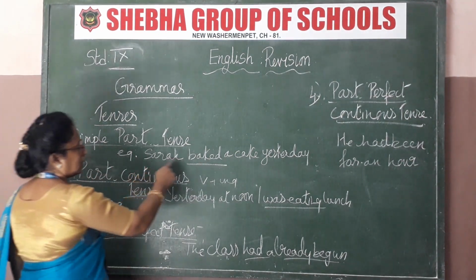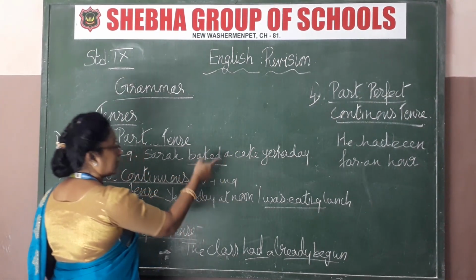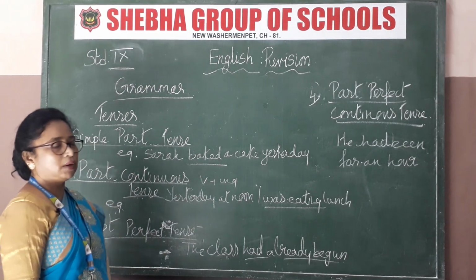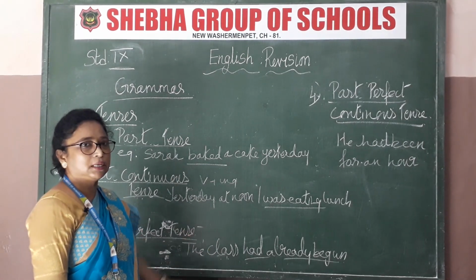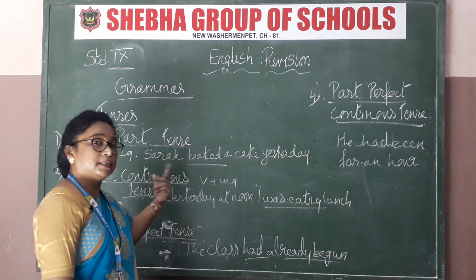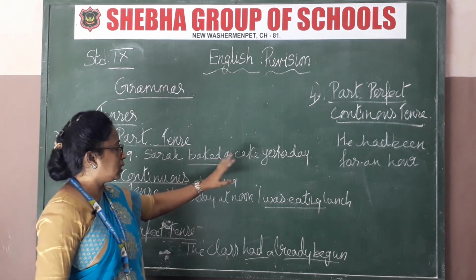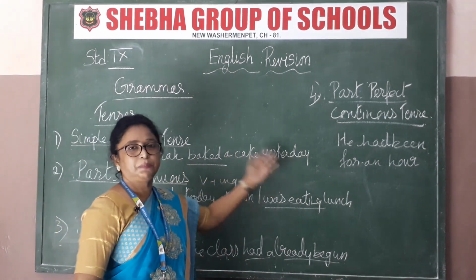What is that? Sarah baked a cake yesterday. Baked, you have to add ed, that is past tense. Bakes is present tense, baked is past tense. Sarah baked a cake yesterday. Yesterday itself means the past tense, right?